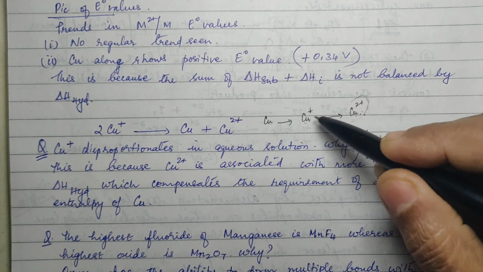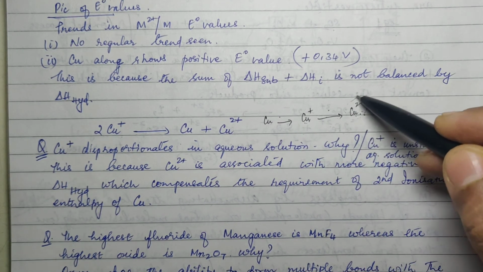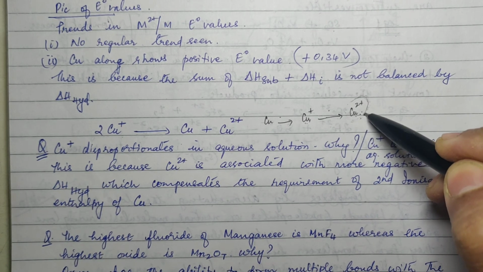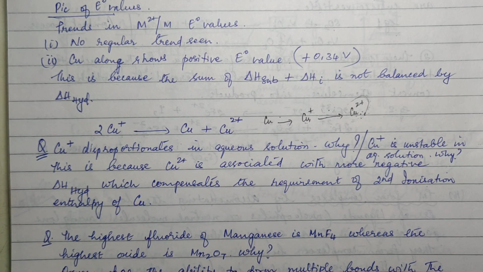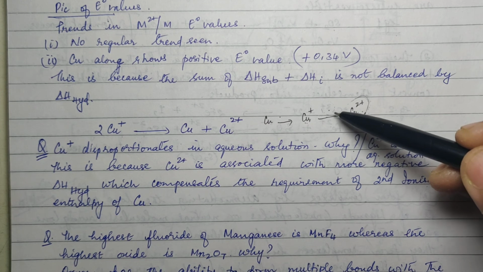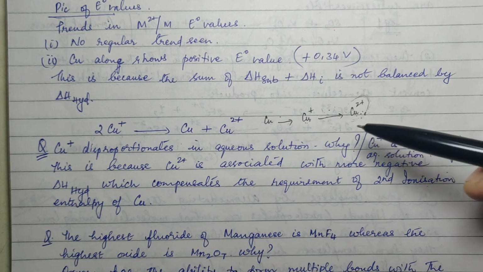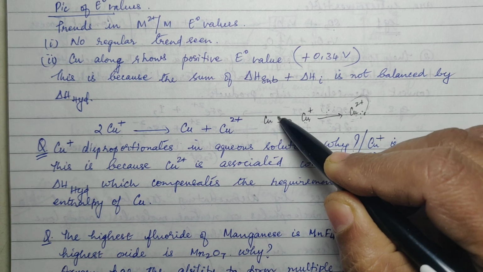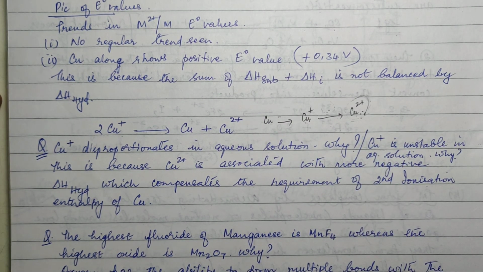This is the first ionization energy, this is the second ionization energy, and the delta H hydration of Cu2 plus is much more negative. So that can easily compensate for the second ionization enthalpy of copper. So in spite of the fact that ionization energy has to be supplied, the amount of energy released during hydration is so high that it can be utilized in these two steps. That is why Cu prefers to remain in +2 state, or it disproportionates. Cu plus disproportionates in aqueous solution.